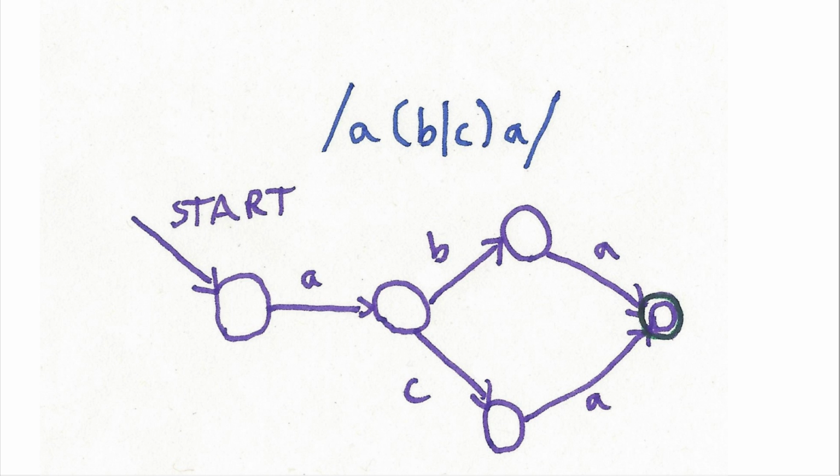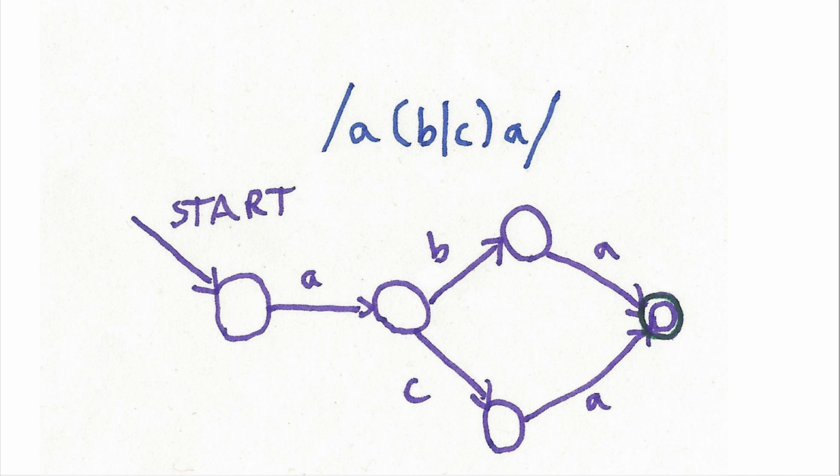So we can go quickly through some regexes and what they look like in a finite state machine, or finite state automata, the same thing. Do stop me if you have any questions or you're not following as it goes on. So we start here, this is a starting state, we get an A, and then to represent either the B or C, we have two lines. And we can take either of these lines, and essentially you just think about it, I'm an ant, I've landed here, and I just keep on walking down these things. So if I get a B, I go to this one here, if I get a C, I go down to this one here, and both of these have a transition A, that takes me to an accepting state here. So that's how you represent this regex, A, B or C, or A.